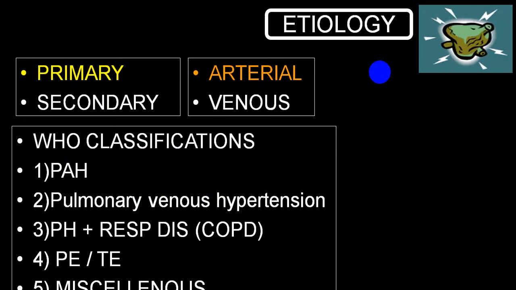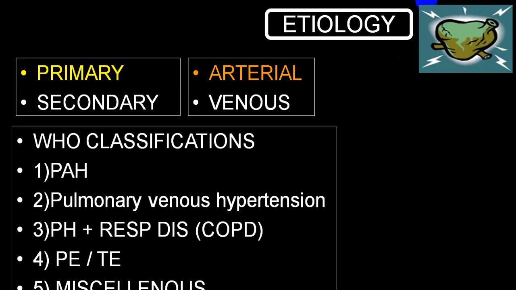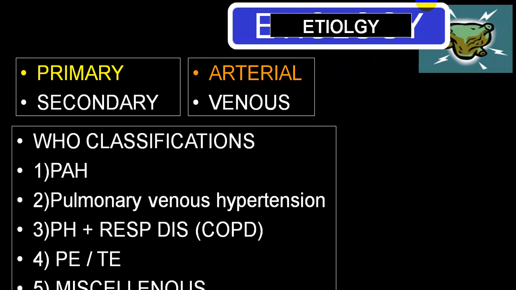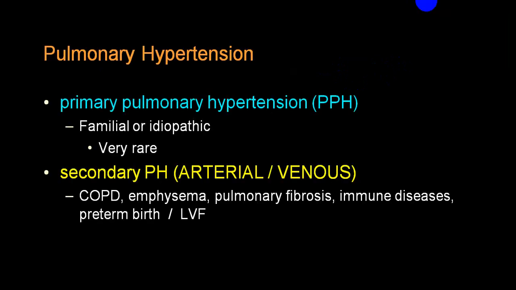Now we have already mentioned primary, secondary, arterial and venous. By and large the most common which is being utilized is the WHO classification. We have already gone through that. So primary pulmonary hypertension, secondary pulmonary hypertension, we have already told you. WHO-wise, group 1 familial and idiopathic will be there, while in secondary it will be group 2, 3, 4, 5.